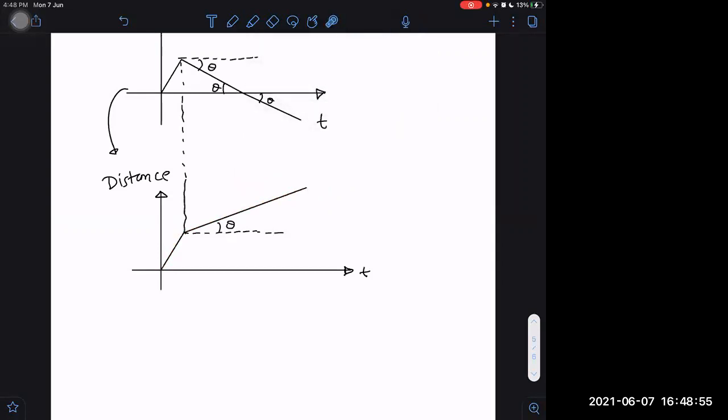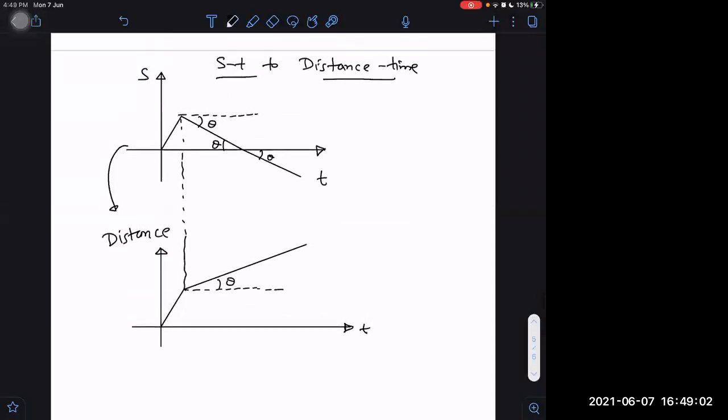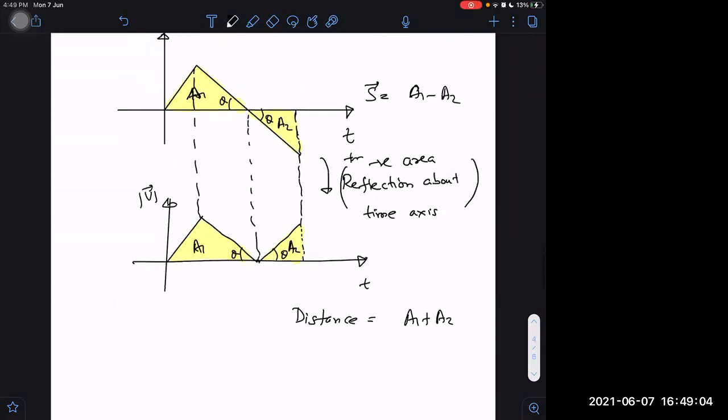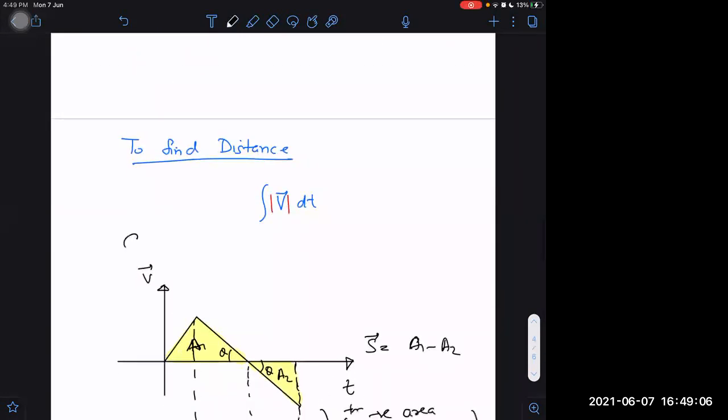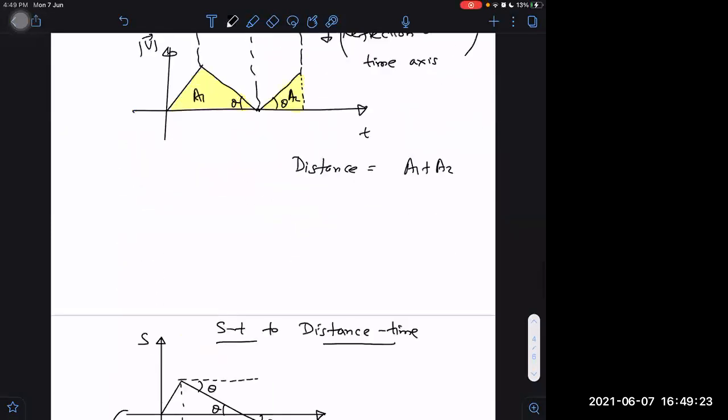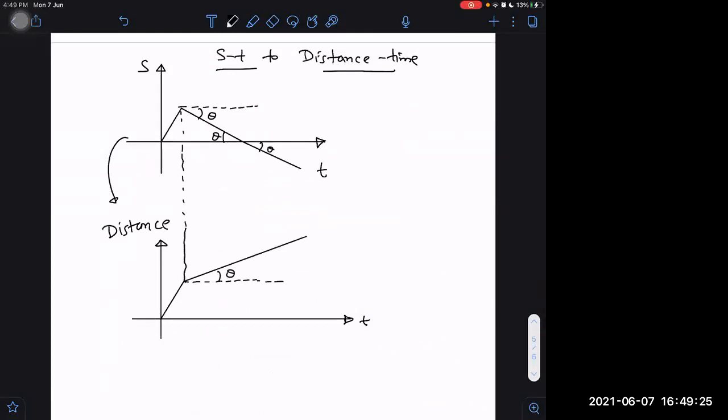So what to say? Have I taken reflection here? I have taken reflection again, but this time I have not taken reflection about the time axis. While I was converting here, this is also a conversion from a velocity versus time to a speed versus time graph, so that I had taken reflection about the time axis. Now I have taken reflection about which line? This line here.